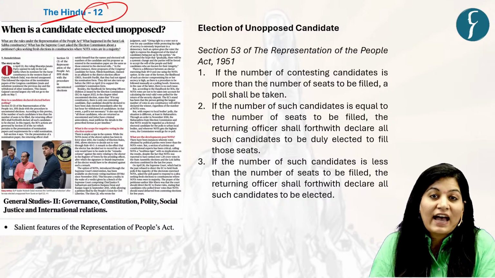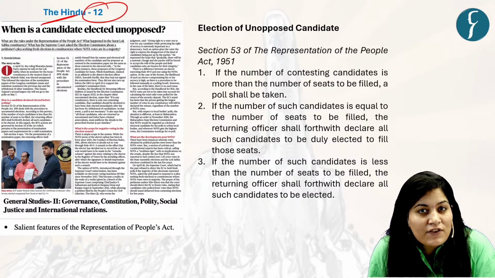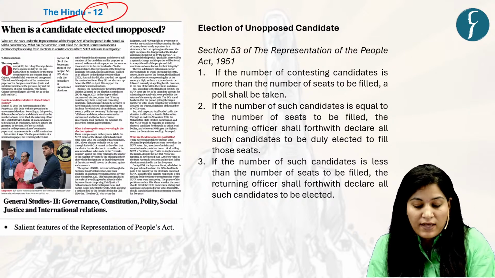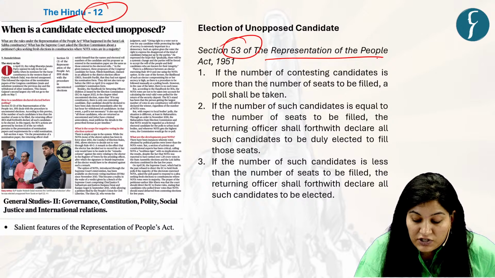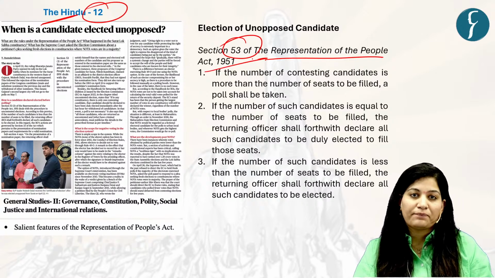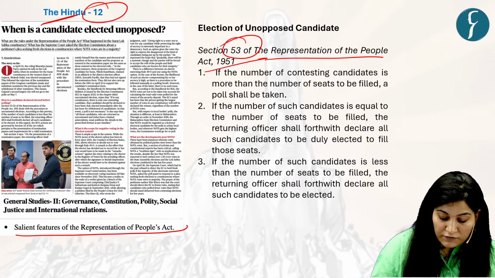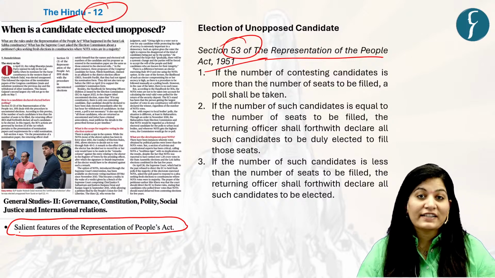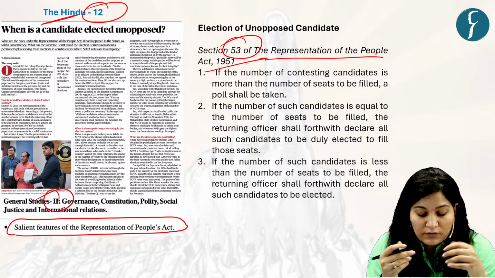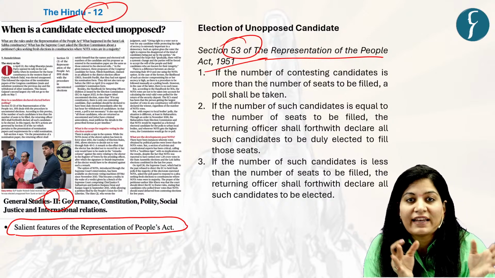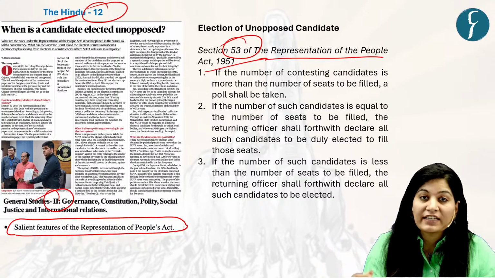Now the question is how one candidate was declared winner, elected even before the election. The answer lies in section 53 of the Representation of the People Act 1951. And that is the reason why we have picked this article, because salient features of the Representation of the People Act is an important theme under GS paper 2. So how was one candidate declared elected even before the election? The answer is in section 53 of the RPA Act 1951.